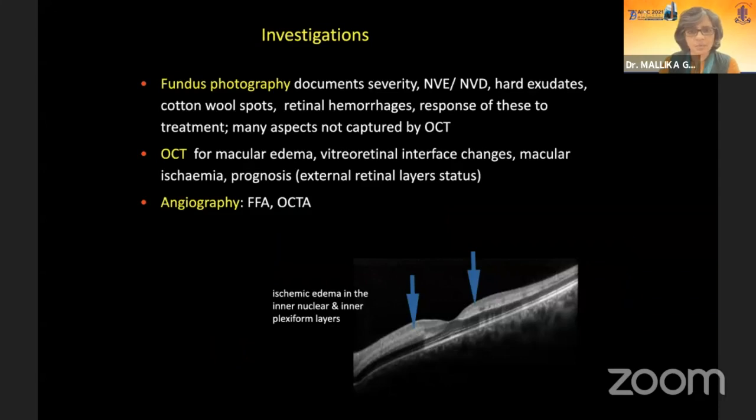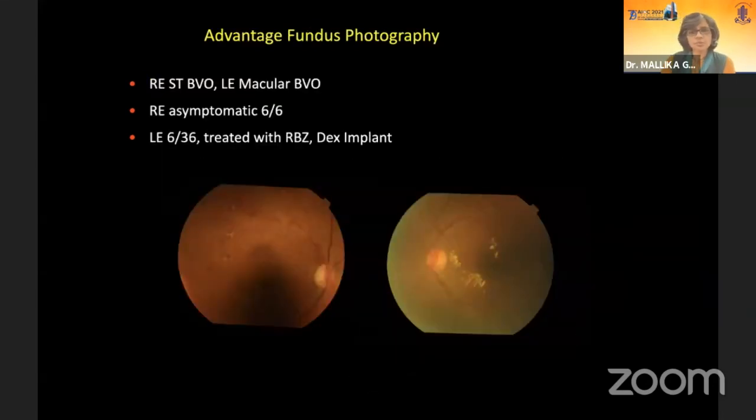Investigations, I will be discussing each of these. If you see the figure here, you see the ischemic edema, or the ischemic appearance on the OCT, which is very common in RVOs. The inner layers look opaque. This is to show how fundus photography is very important.